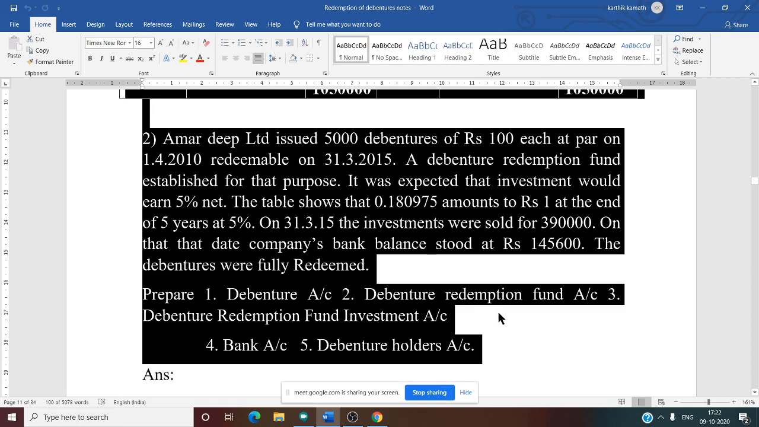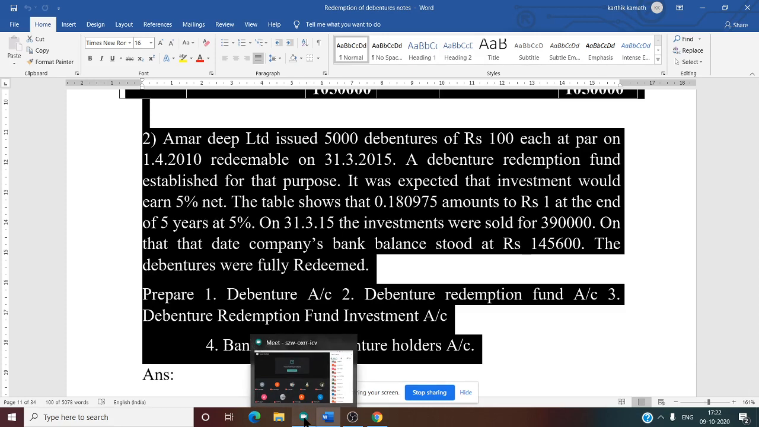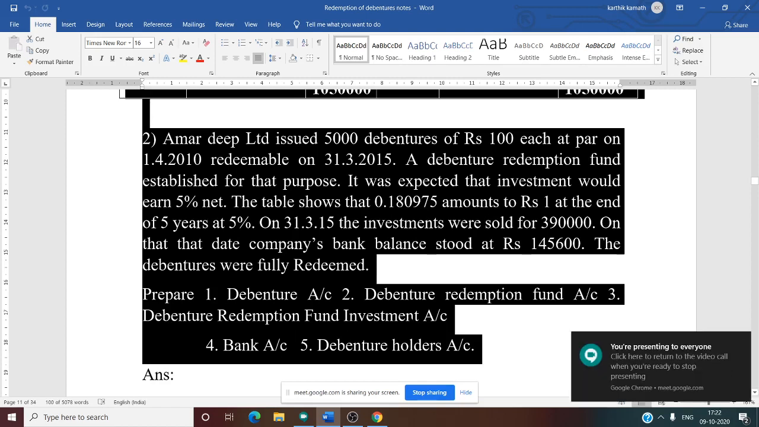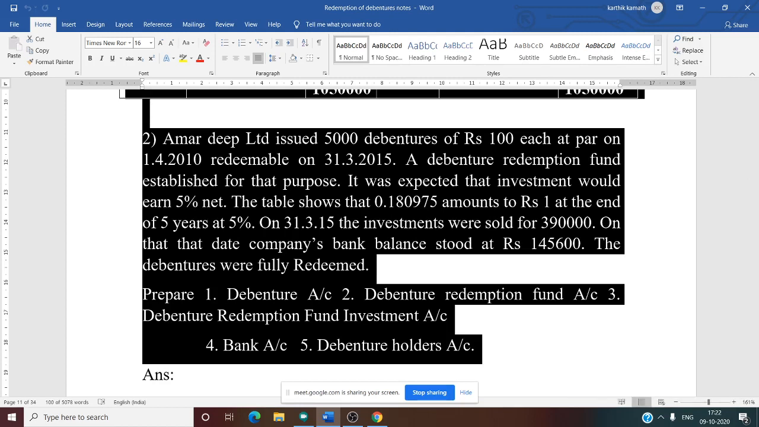You need to prepare 5 accounts: debenture account, debenture redemption fund account, debenture redemption fund investment account, bank account, and debenture holder account. So what is the difference between the first problem and the second problem? In the first problem they said in multiples of 100 only, but in this problem no such information is given. So it is very simple to calculate in such a case. If there is no multiples of 100 condition, then there is no carry forward amount in the debenture redemption fund investment account. So this is a very simple problem.